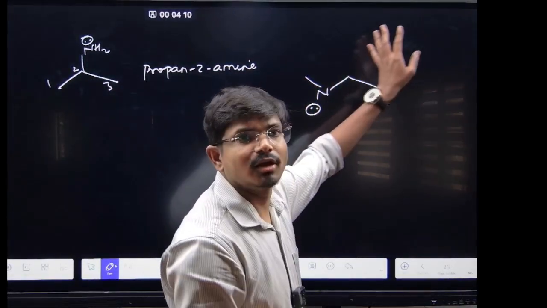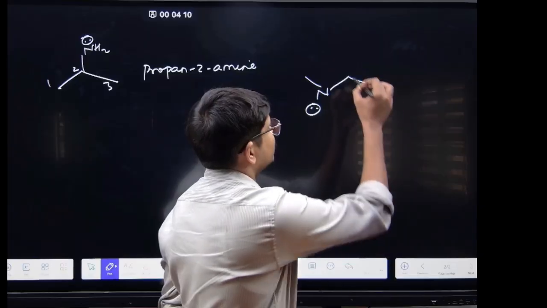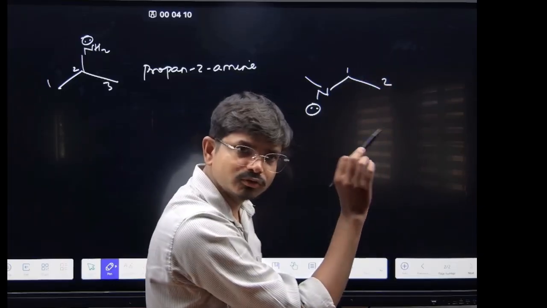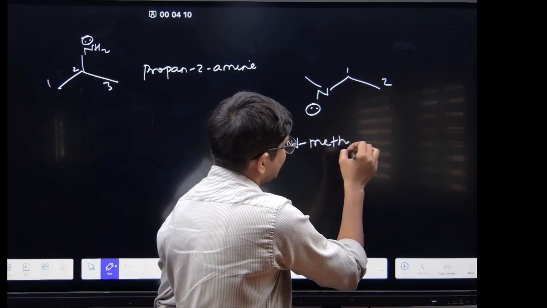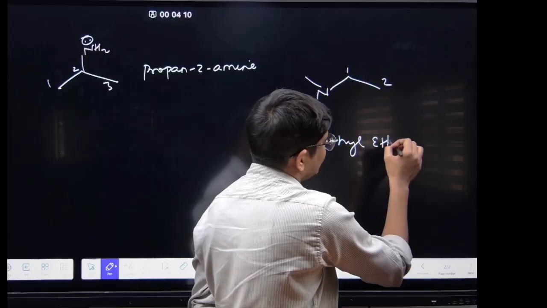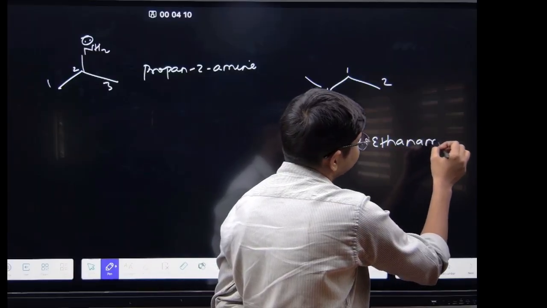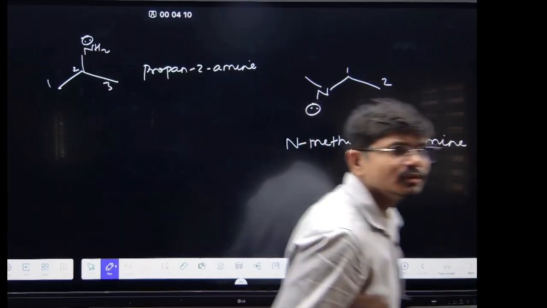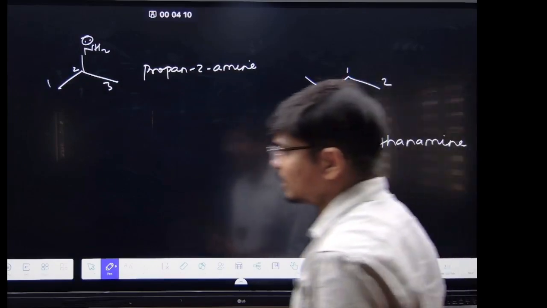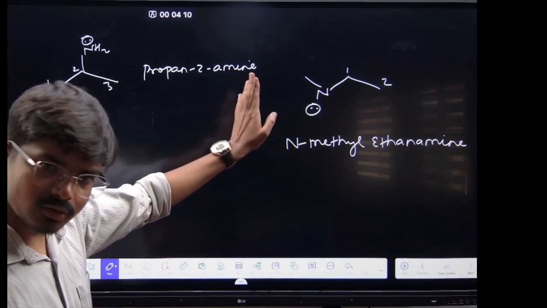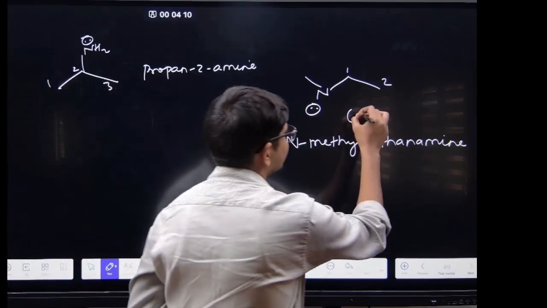You have to see the longest chain, right? So see here, it will be 1 and 2. So I can write here N-methyl ethanamine. Got it? It is a 2 degree amine.